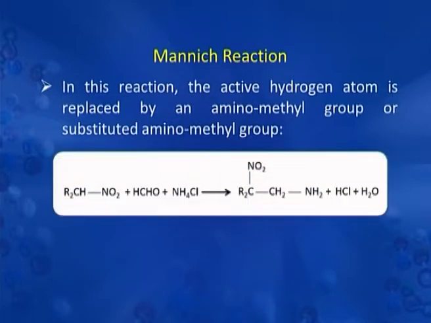You can see here, this is a nitro compound, formaldehyde, and here we have taken ammonia in the form of its hydrochloride. When instead of ammonia we take a primary amine, then the product here will be NHR, that means a substituted aminomethyl group will be here. So, depending upon the requirement, we can plan a synthesis with the help of this Mannich reaction by taking different nature of alkyl group here. By taking different nature of alkyl group in nitro compounds, we can generate this kind of products. So, Mannich reaction is a very important reaction because it is used in the synthesis of a number of compounds.